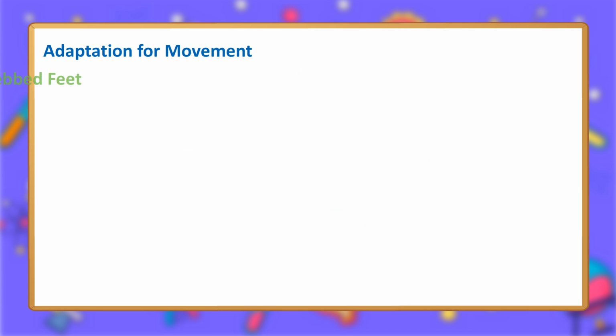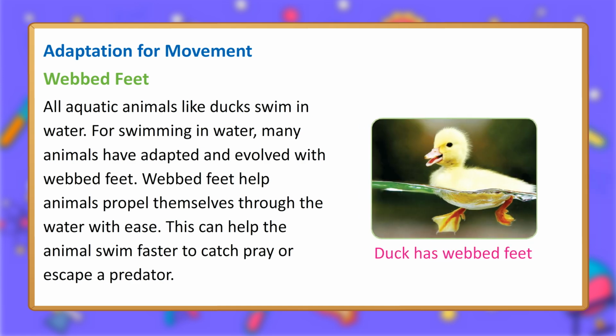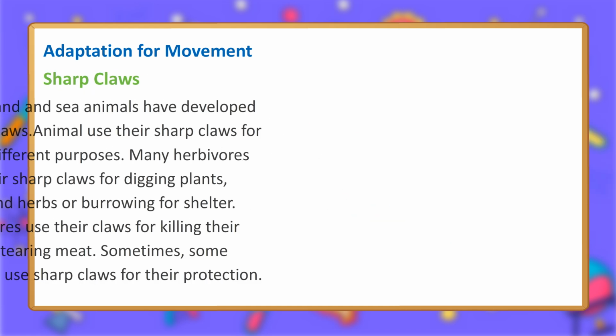Running horse. Webbed feet. All aquatic animals like ducks swim in water. For swimming in water, many animals have adapted and evolved with webbed feet. Webbed feet help animals propel themselves through the water with ease. This can help the animal swim faster to catch prey or escape a predator. Duck has webbed feet.